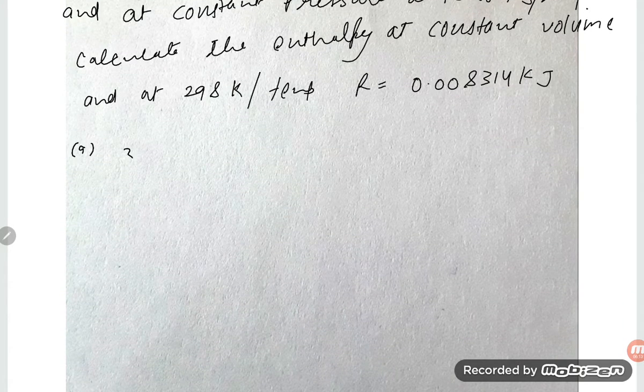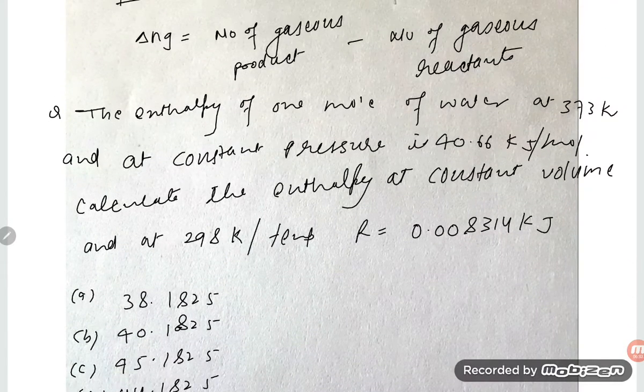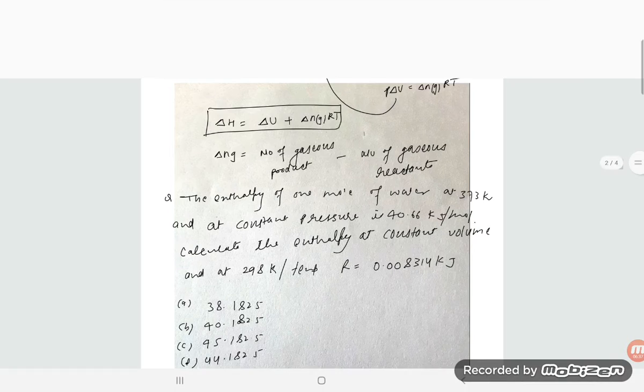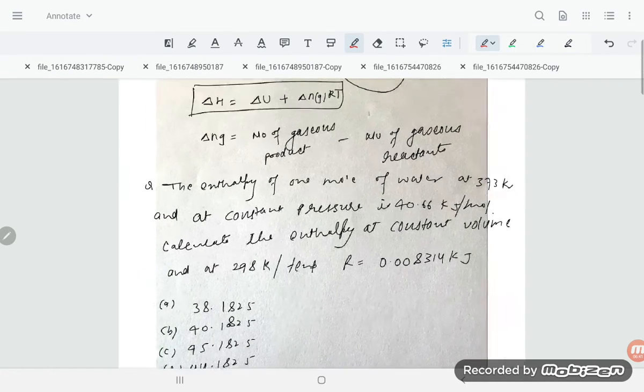Option A is 38.1825, B is 40.1825, C is 45.1825, D is 44.1825. So these are A, B, C, D. Dear students, here you see what the question is saying, which you have to understand.